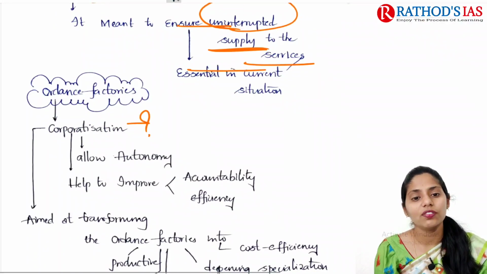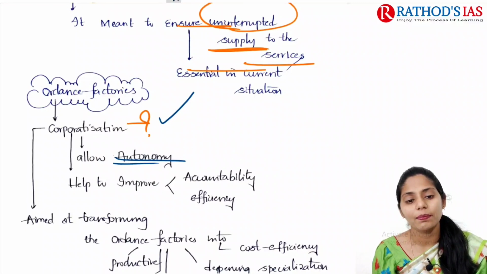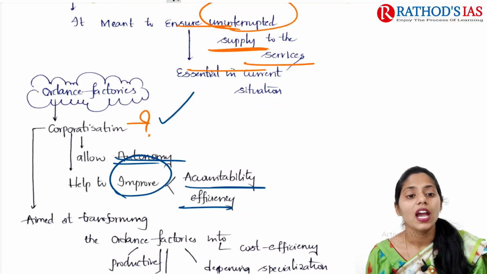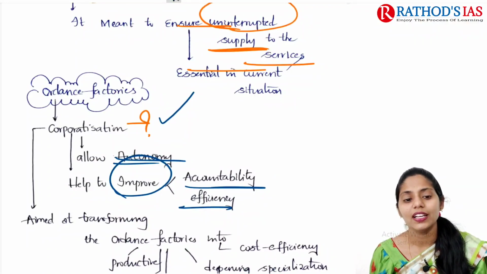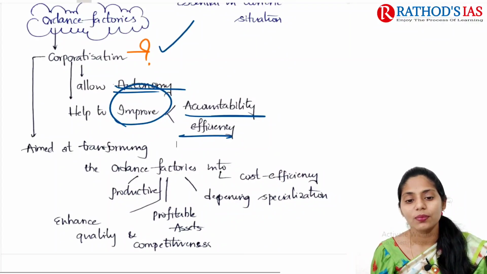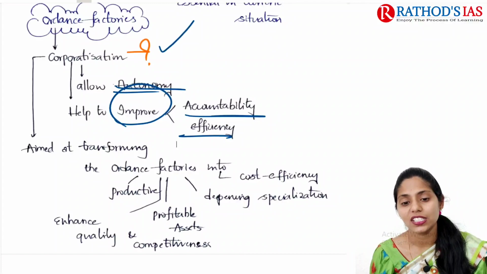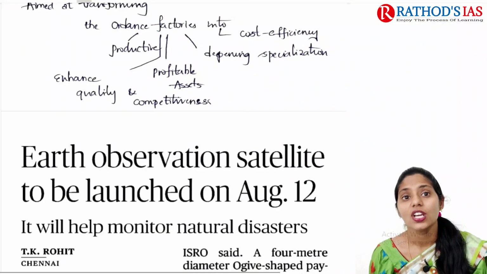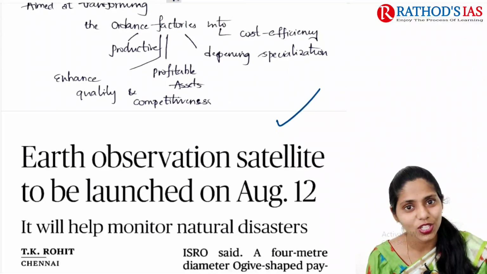Whenever we go for corporatization, it will allow autonomy. It will also help improve accountability and efficiency. This corporatization is mainly aimed at transforming the ordnance factories into productive, profitable assets, deepening specialization, cost efficiency, and also enhancing quality and competitiveness. So these are some important things that you need to remember.